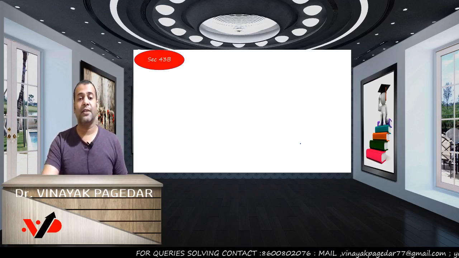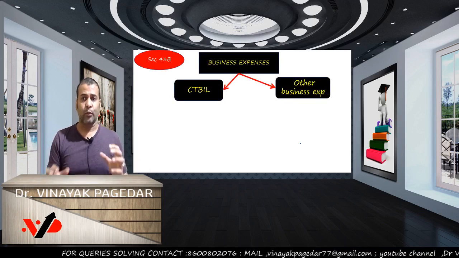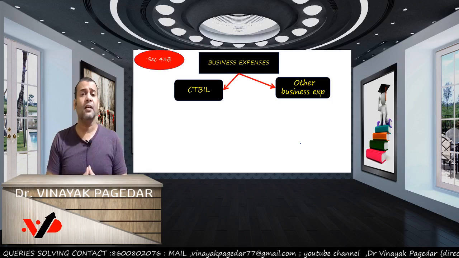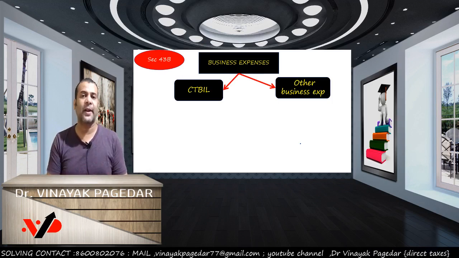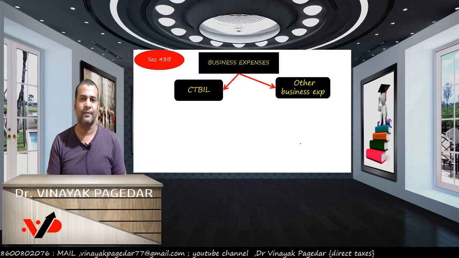Now understand what 43B says. It talks about business expenditure. When expenditure is incurred in the business, the income tax wants that certain expenditure has to be paid as soon as possible.